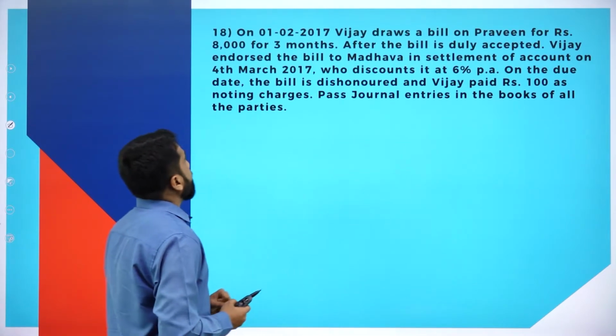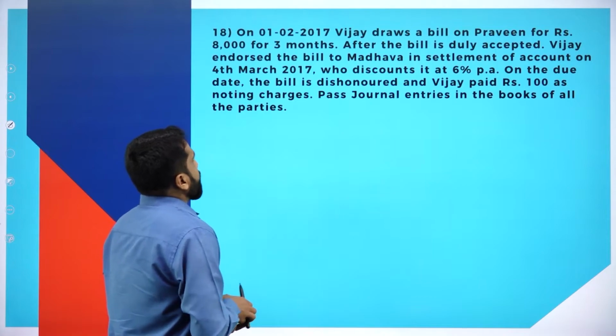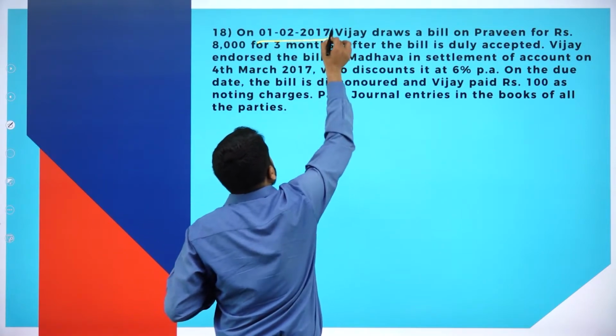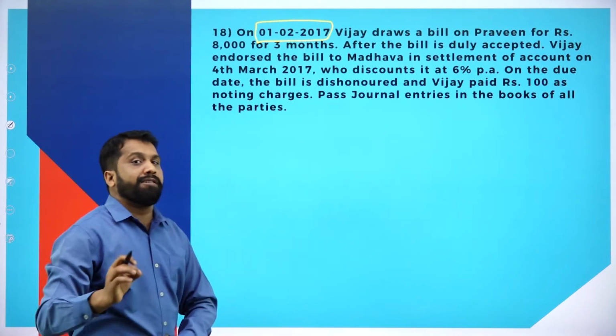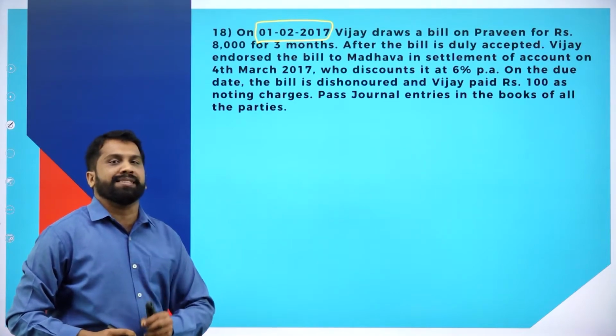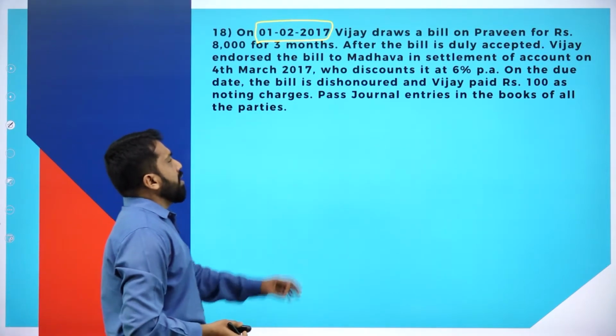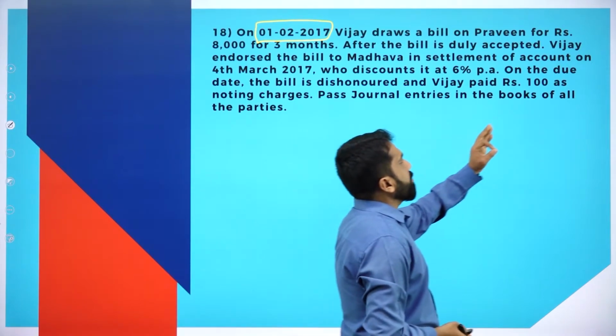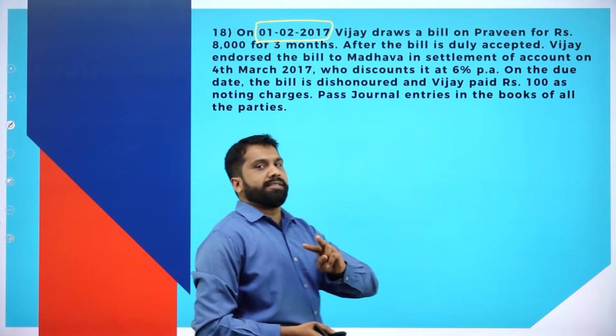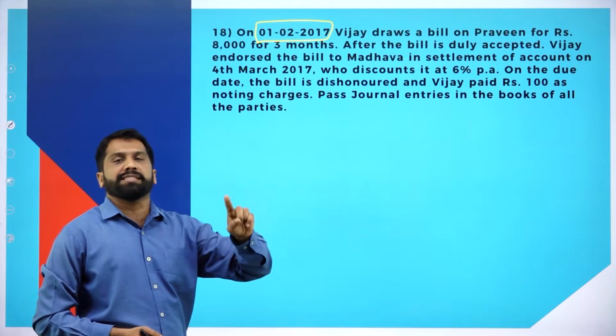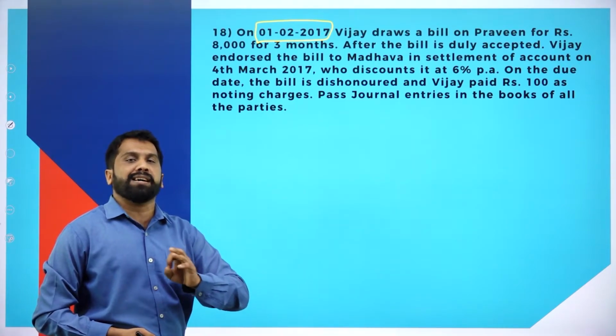Now, on 1/2/2017, 1/2 means what? 1st February 2017. Now, Vijay draws a bill on Praveen. There are 2 persons. What is the logic? The first person is the seller, the second person is the buyer.